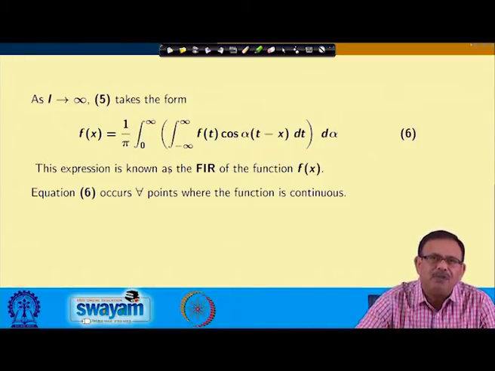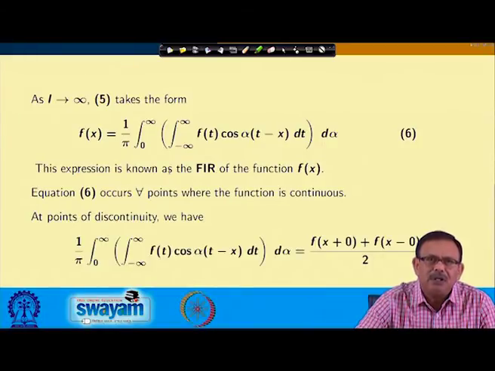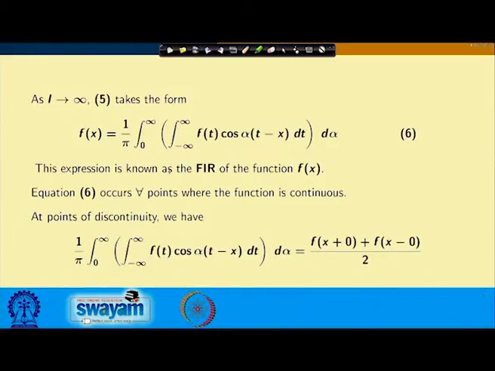The question is, if the function is not continuous at that point, what will this integral be? As we have seen in the Fourier series case, when the function is not continuous at the point x, the value will be [f(x+0) + f(x−0)]/2. Now, let us expand the integral in the given equation, the cos of α(t − x).